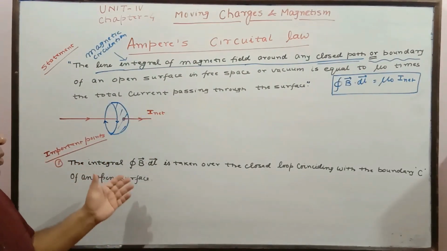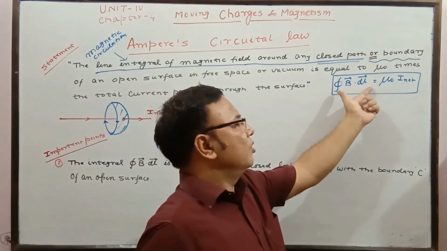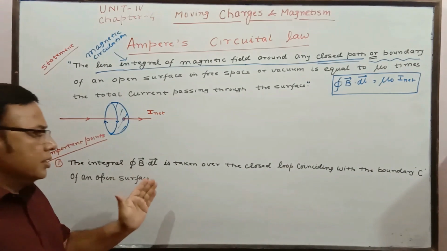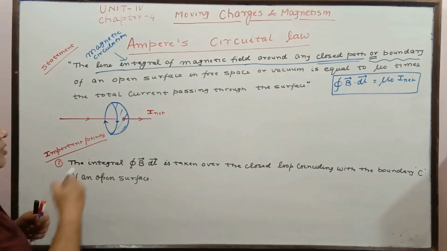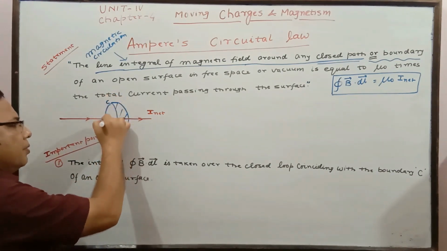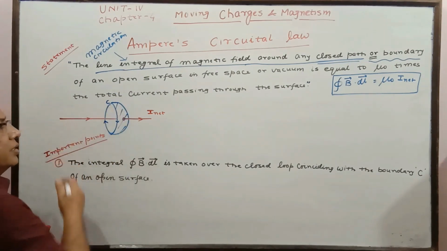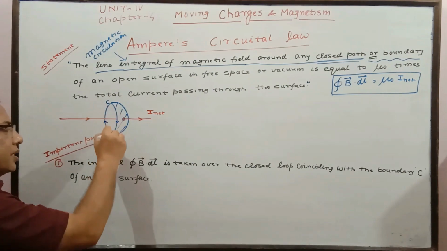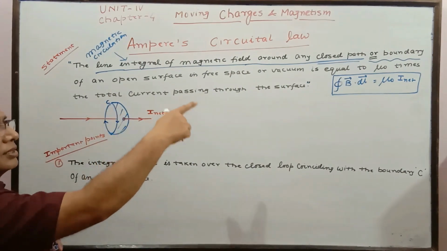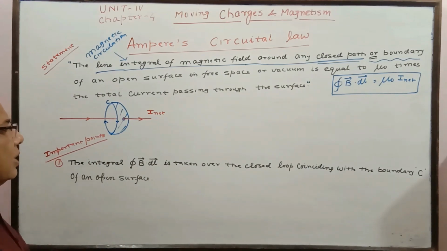So the first important point is the integral on the left hand side, integral B dot dl, taken over the closed loop coinciding with the boundary C of an open surface. This is the boundary of an open surface. In this case, for a whole loop we have to take the complete loop. That is why the circle is there, the contour or complete loop. So that we have to take.